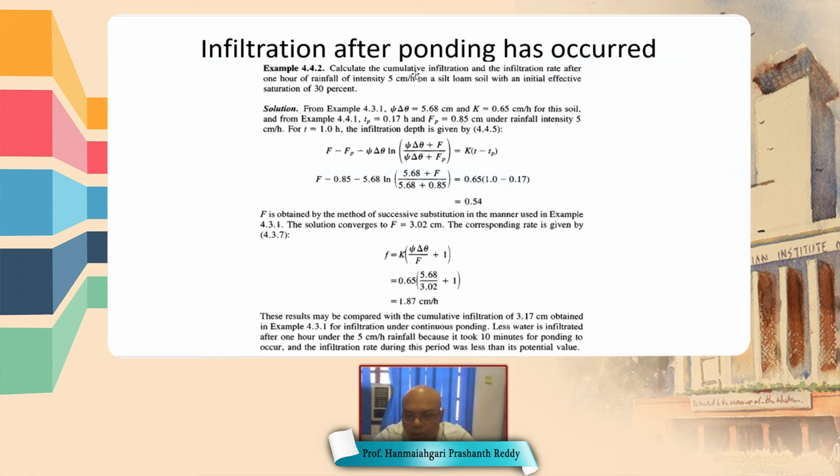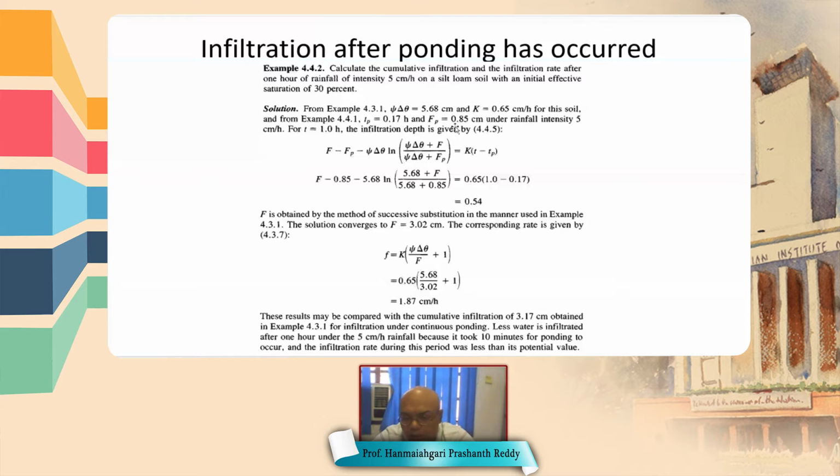Calculate the cumulative infiltration and the infiltration rate after 1 hour of rainfall of intensity 5 cm per hour on a silty loam soil with effective saturation of 30%. From previous examples, we already calculated psi delta theta as 5.68 centimeters, the saturated hydraulic conductivity is given as 0.65 centimeter per hour, and the time of ponding is 0.17 hour.